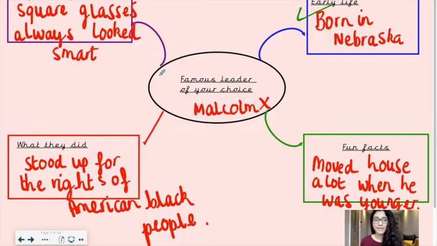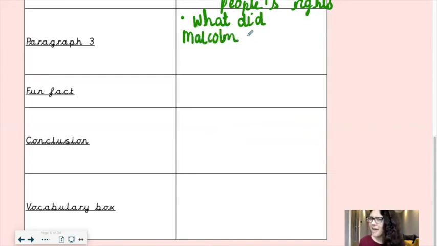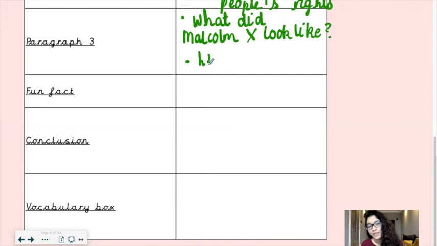Let's look back at my mind map. I've included early life. I've included what they did. Physical appearance could be the next section. So paragraph 3, again, I could do another question. What did Malcolm, make sure you at home are saying it, X, how can I end that? What did Malcolm X look like? And then remember, your questions should always end with a question mark. And then again, just to remind myself, I could write, he wore glasses.